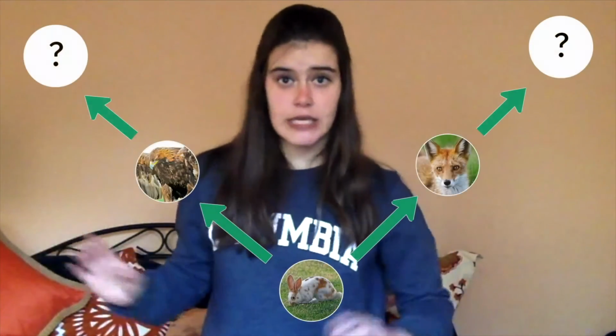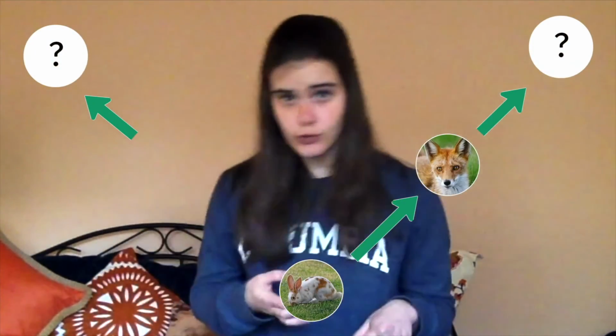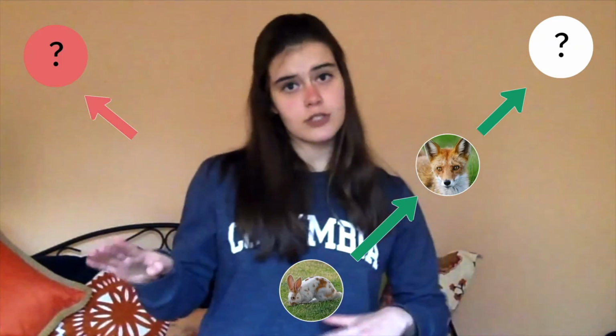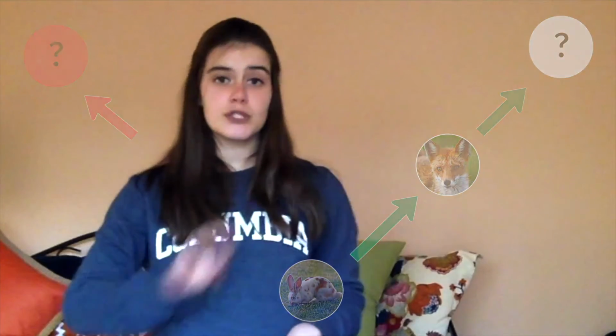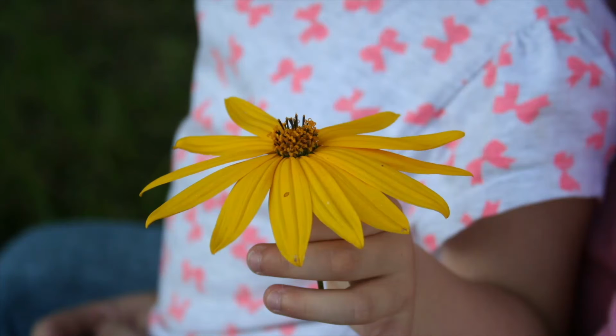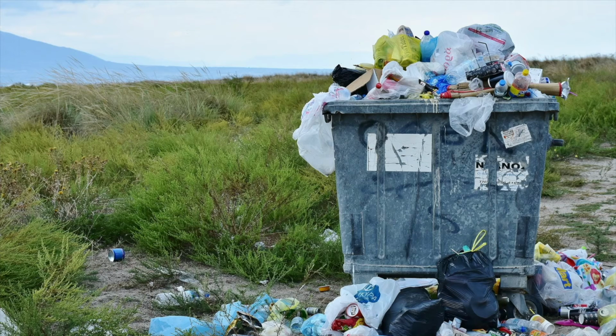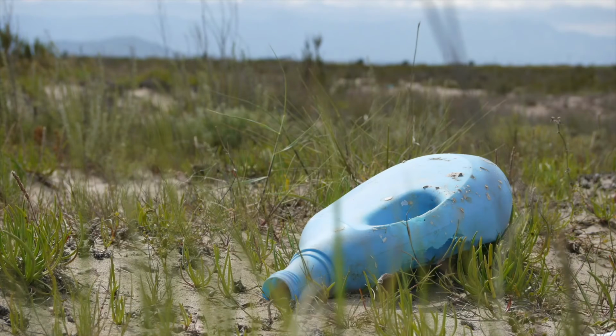We learned about how healthy ecosystems involve lots of different animals and plants and predators and prey, and that it's a real balancing act to try and make sure that no one animal dominates the ecosystem. So if you remove one link in the food chain or one level of the food web, it could be dangerous for the rest of the ecosystem. So we preserve ecosystems by making sure that every animal and every plant in the ecosystem can flourish. As Clementine was talking about, we don't want to pick flowers too much, we don't want to pollute, we don't want to throw trash in places where it could get into ecosystems or get into waterways.